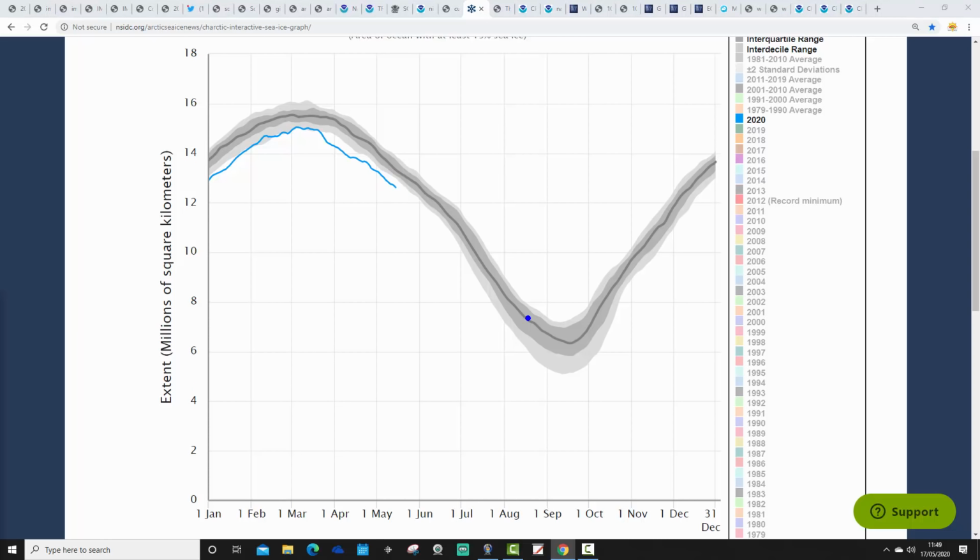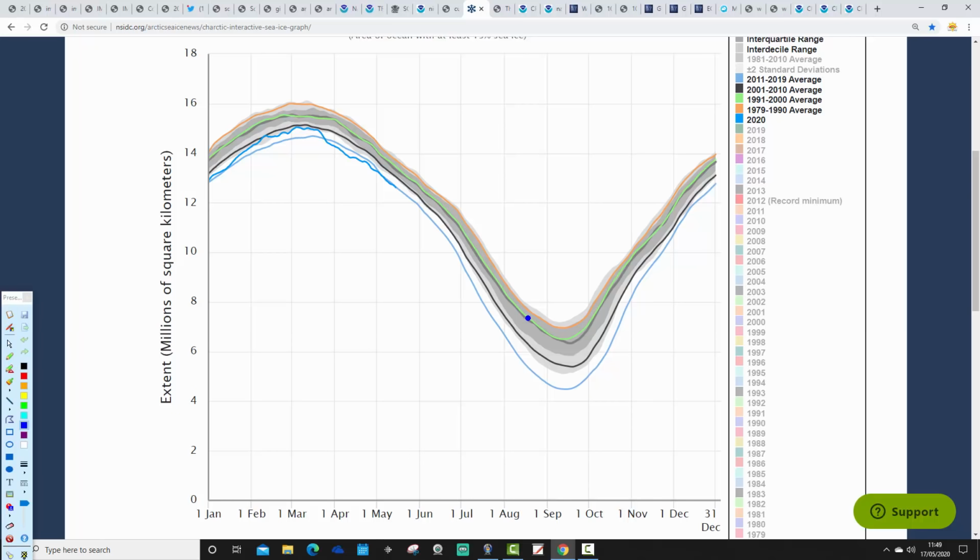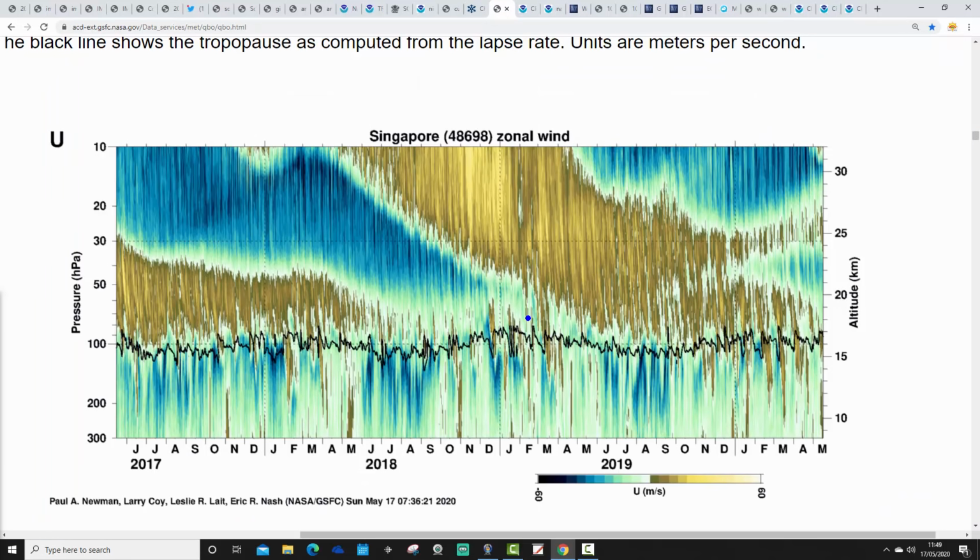We're just there. If I put in our averages, so let's put in the most recent average, which is 2011-2019, we're very much on a par with our most recent 10-year average for Arctic sea ice extent. We're below the 2001 to 2010 average, well below the 1991 to 2000 and 1979 to 1990 averages. This Arctic melt season will bottom out somewhere around here, probably sometime around the early part of September, and we'll be keeping a very close eye on it over the next few weeks and months.